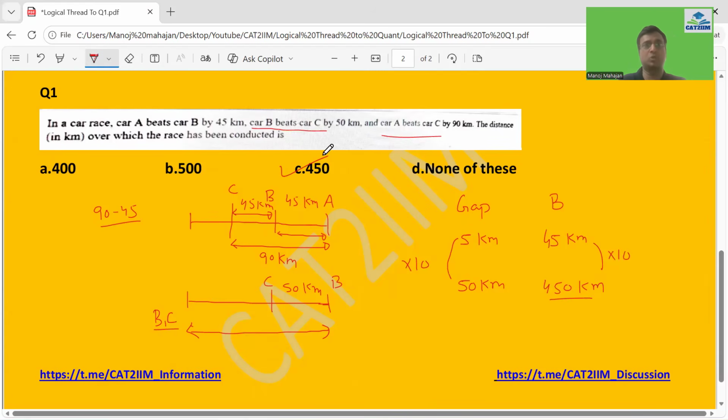So you can look forward to answering such problems, which have been a part of CAT in the past also, in such a logical way by thinking differently.